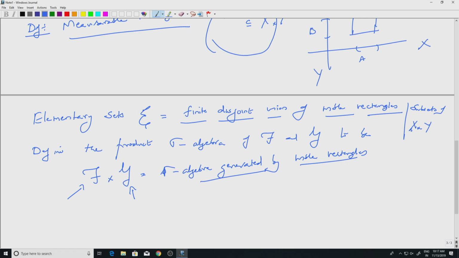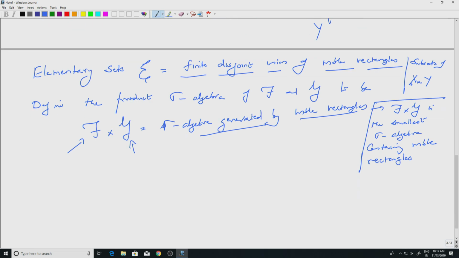We have seen this before: generated by means that script F cross script G is the smallest sigma algebra containing measurable rectangles. That is what you mean by generated by measurable rectangles.